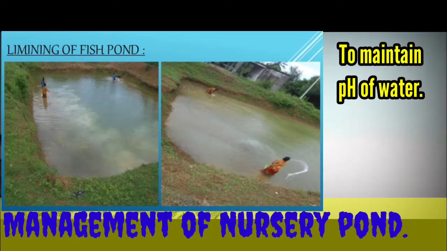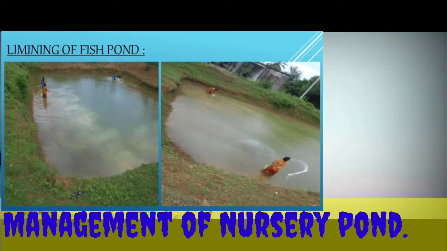Why should we lime the pond? Because it maintains the pH of the water, and the water should be slightly alkaline because the fish food organisms develop well at pH 7.5 to 8.5.